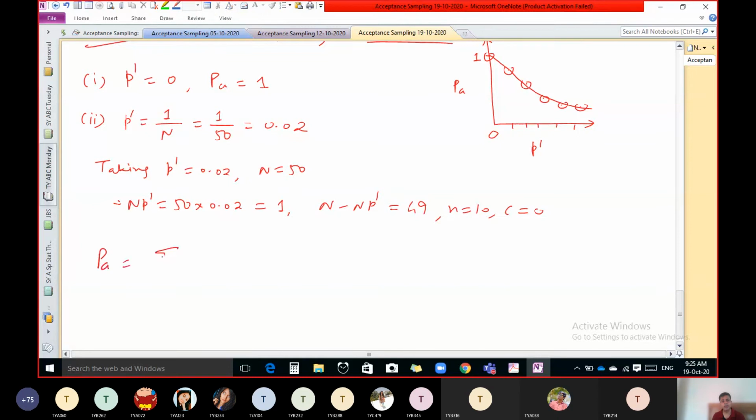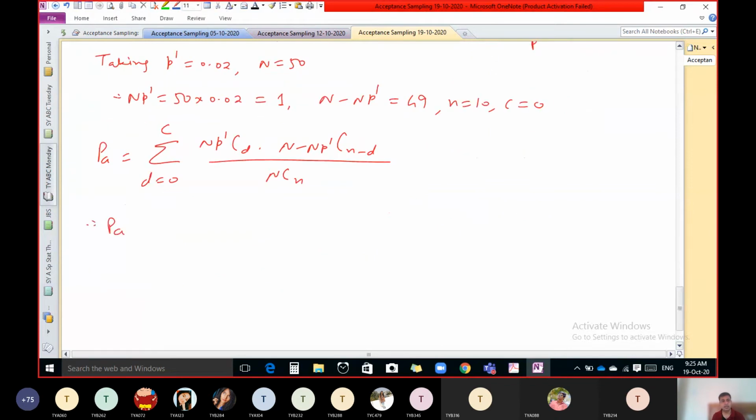P of A equals sigma D equal to 0 to C, NP dash C D, N minus NP dash C n minus D upon N C n. Now put all values. D equal to 0 to C, C is also 0. NP dash is 1, so 1 C D, N minus NP dash is 49, 49 C 10 minus D upon 50 C 10. But only one value of D is possible here, that is 0.